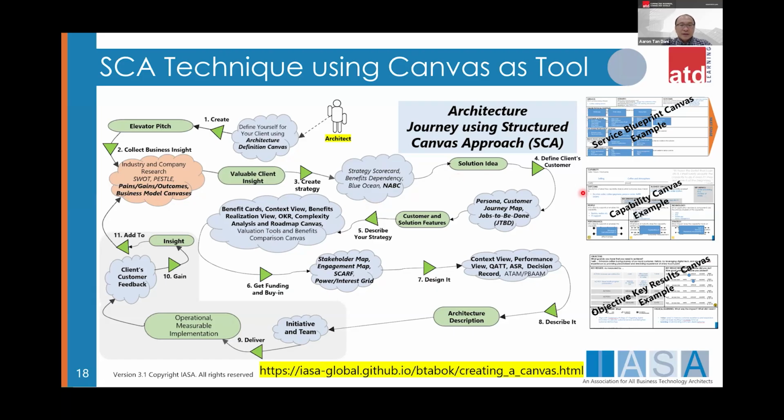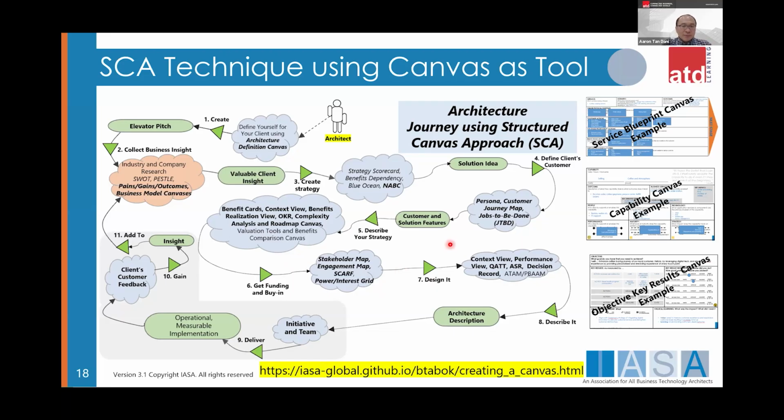And after that, we define the client, the business, and we map the client persona and also the jobs to be done, the engagement touchpoint. Then we look at the customer and solution features, and of course, we look at the benefit card. What are the benefits that we can gain from this investment? How would the customer buy more of our products and services? The context view, the benefit realization, the objectives and key results, and of course, the roadmap canvas, right? Then after that, of course, we get the findings. After we get the roadmap, we get the stakeholders. We need to have a stakeholder map, engagement map, and we ask for money, investment.